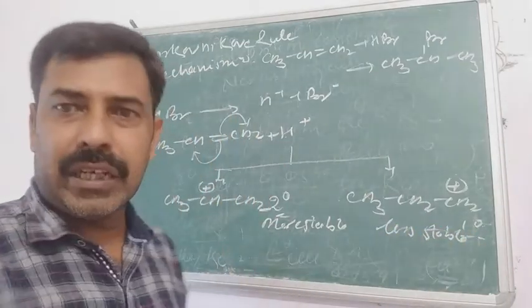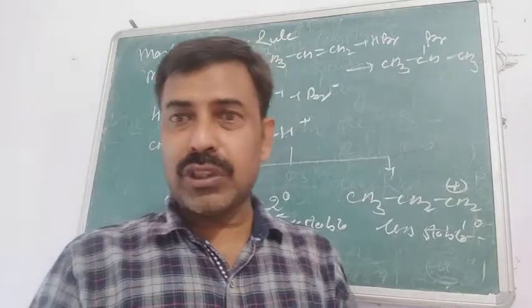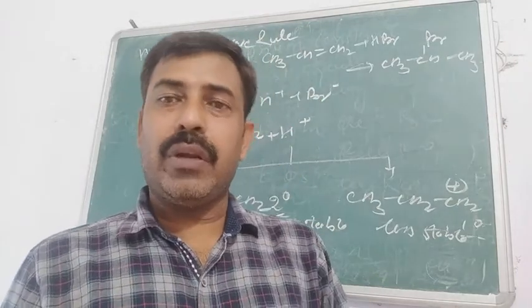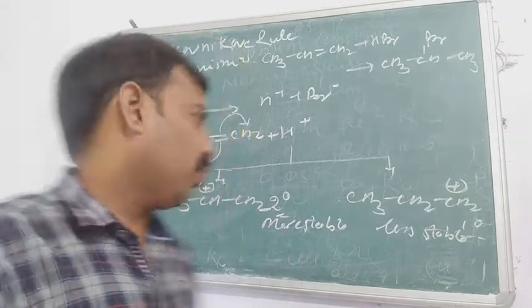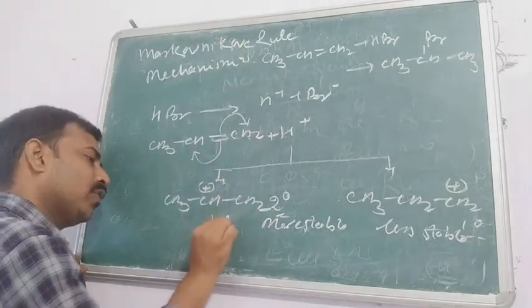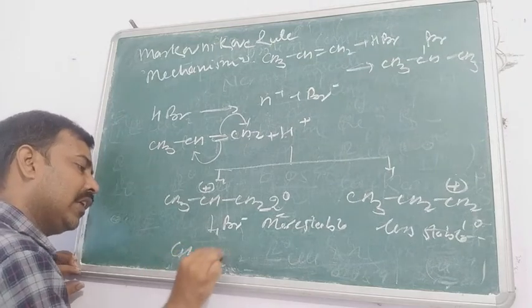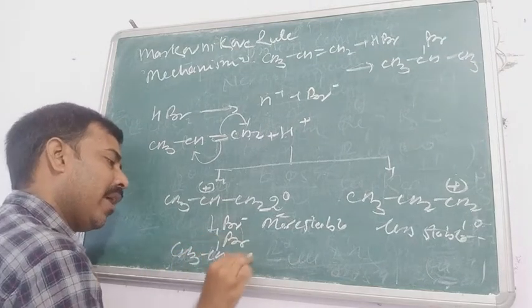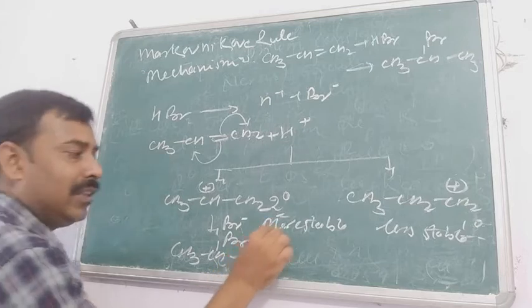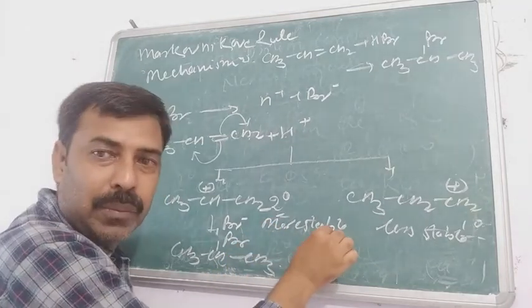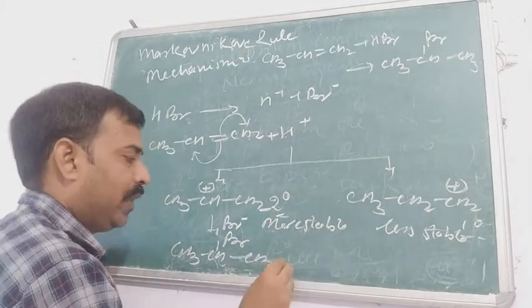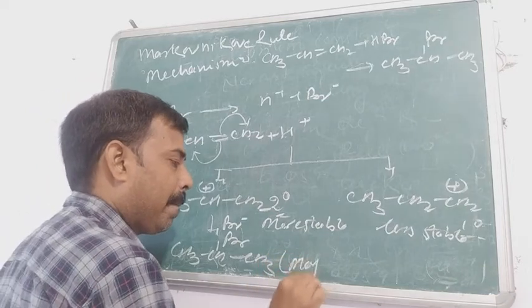We have already said that the more stable intermediate leads to the major product. So when the bromide ion approaches, it forms CH3 CHBr CH3, and as it is the more stable species, this one will be the major product.